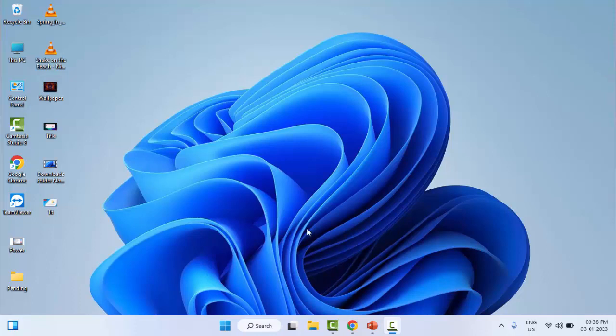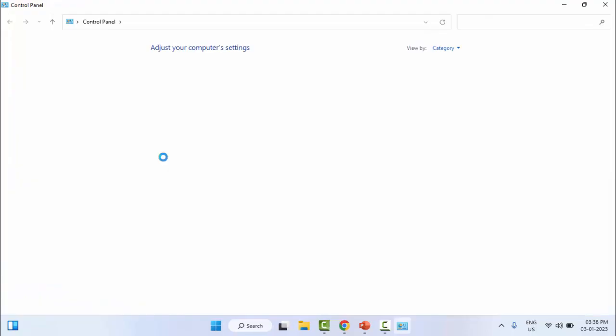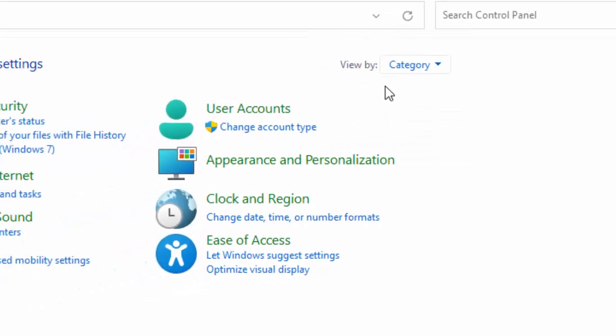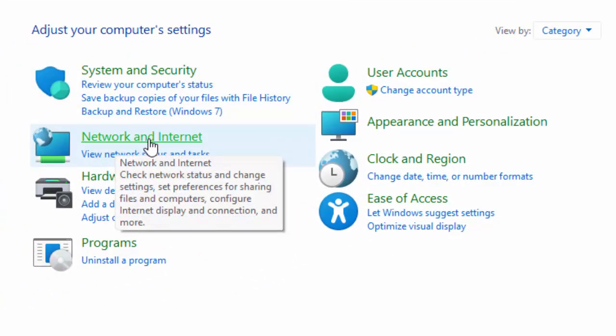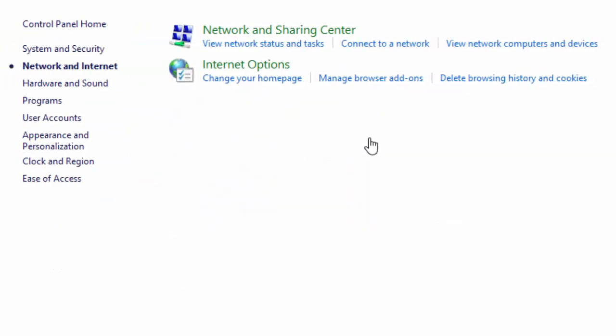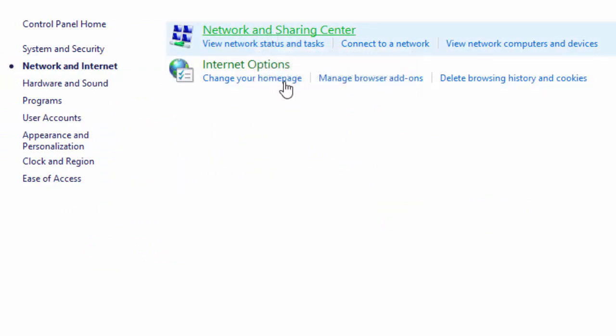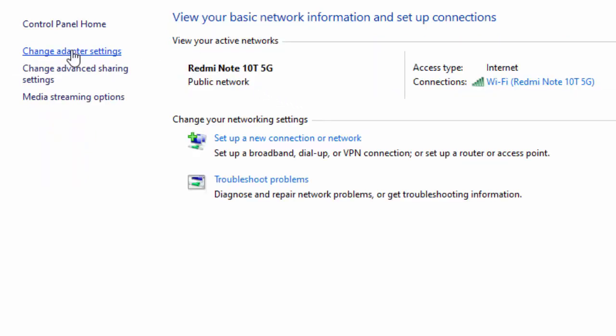And the second method, just open the control panel. Go to view by, select the category and select the network and internet and select the network and sharing center. Now select here change adapter settings.